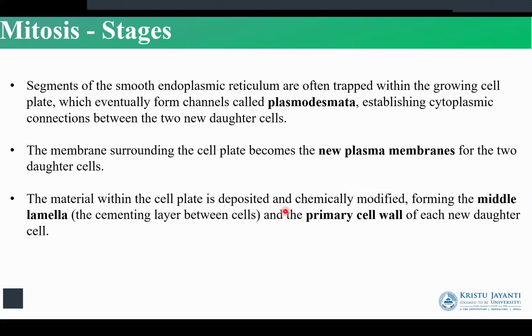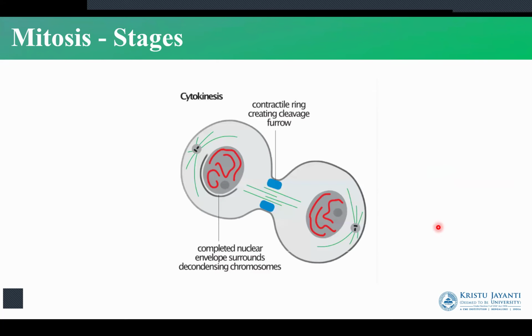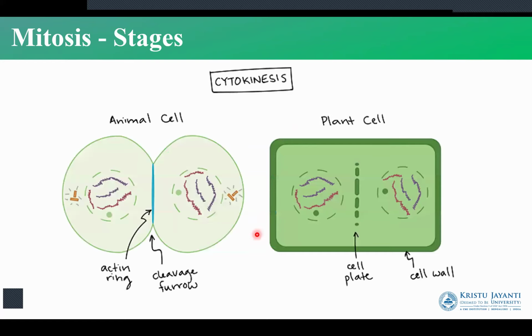Now the cell plate that is formed passes through the cytoplasm. It gets transformed into the primary cell wall for the two new daughter cells. As you can see, these are the two new daughter cells. In the case of the animal cell, we just had the cleavage furrow which deepens, whereas in the plant cell, we have the formation of the cell plate, which is happening because of the presence of the phragmoplast. The phragmoplast consists of lots of microtubules and actin filaments, and we have the Golgi apparatus sending vesicles from everywhere and forming the cell plate.